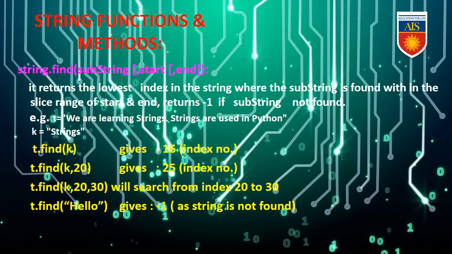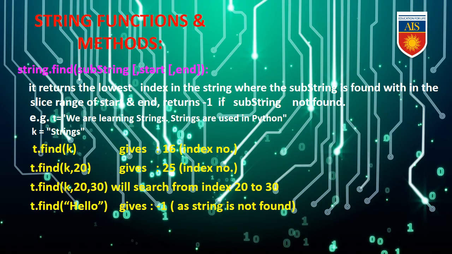String functions and methods. string.find. It returns the lowest index in the string where the substring is found, with a slice range of starting and ending. It returns -1 if the substring is not found. Example, t = "we are learning string. Strings are used in Python". k = t.find("k") will give 16, that means the index number of k. t.find("k", 20) will give the output as 25. It is also the index number.